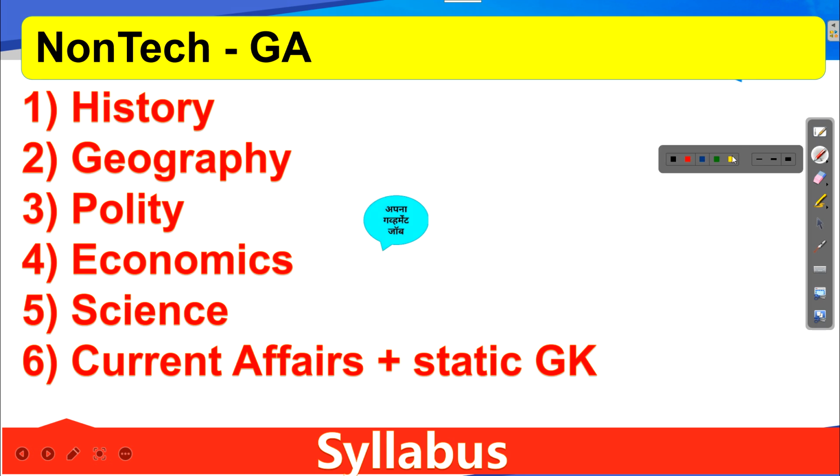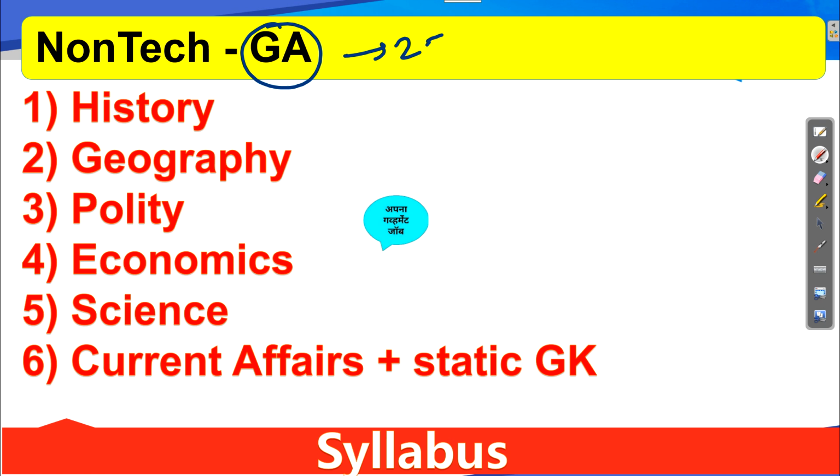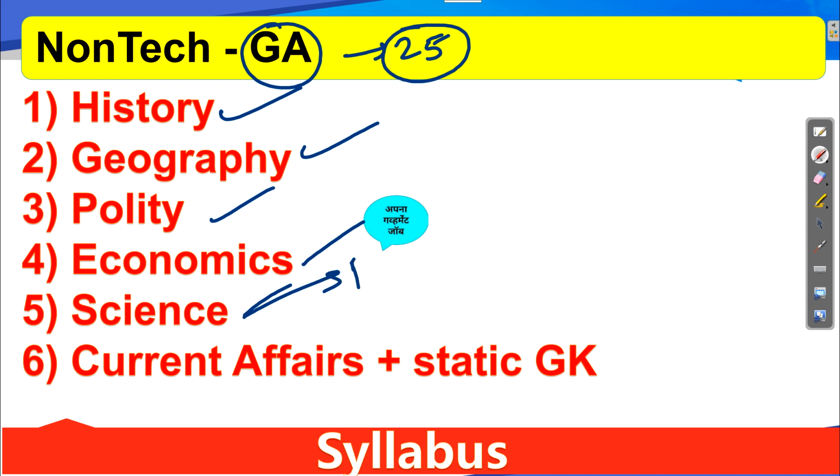Now we will discuss the syllabus for the UDC post. For UDC, all the subjects are non-technical, and we will discuss them one by one. First is General Awareness, which has 25 marks weightage. In that you need to study history, geography, polity, economics, and science. In science there are 3 subjects: physics, chemistry and biology.